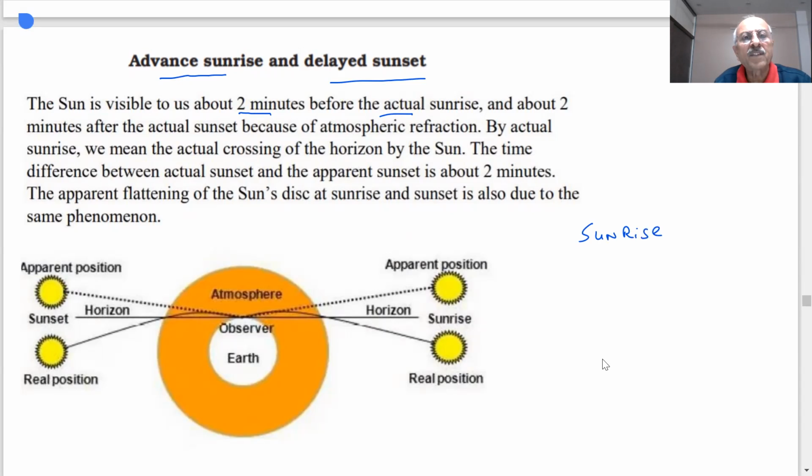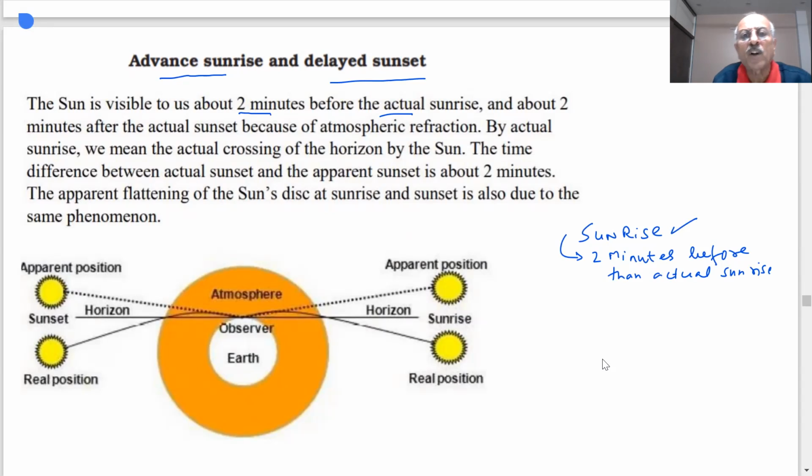You will see the Sun visible 2 minutes before. Okay? Before, then the actual sunrise. If a sunrise is taking place, it comes 2 minutes before.